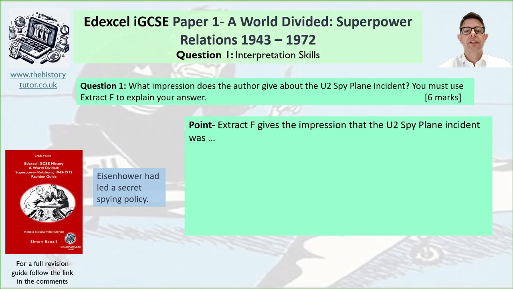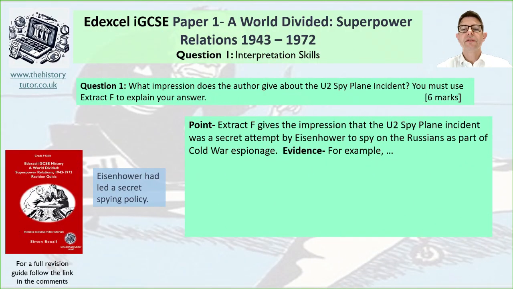So let's work through it together, shall we? So as I said, the message then is about this secret spying policy upsetting relations. So make your opening point. Extract F gives the impression that the spy plane incident was... How do you finish that sentence? Away you go. Okay, so here's my idea. I'm going to say that it was a secret attempt by Eisenhower to spy on the Russians as part of Cold War espionage.